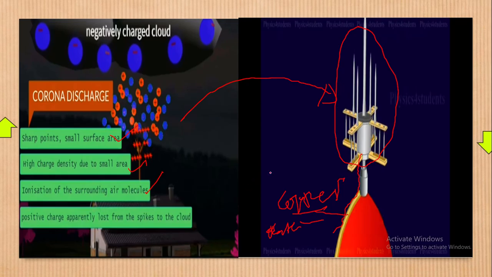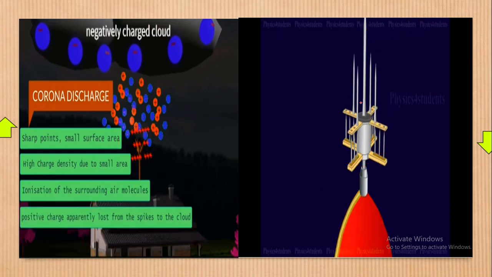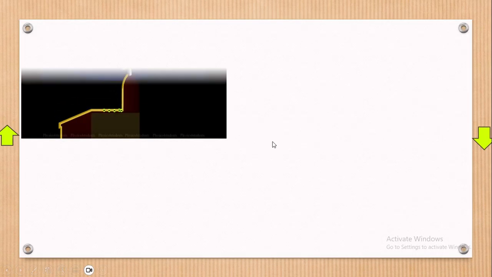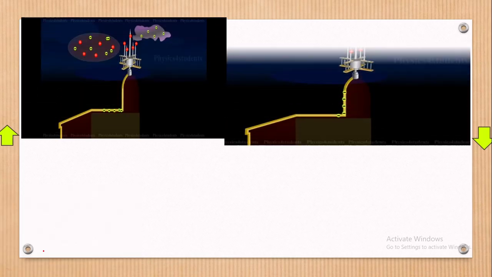I think, anyway, I don't want to go deep into that, but I hope you have got my point. Now, with that, we are going to start with action at sharp points. But first, before action at sharp points comes in, we must see lightning already in place. Remember we explained it: lightning comes when we have a negative cloud near the surface.